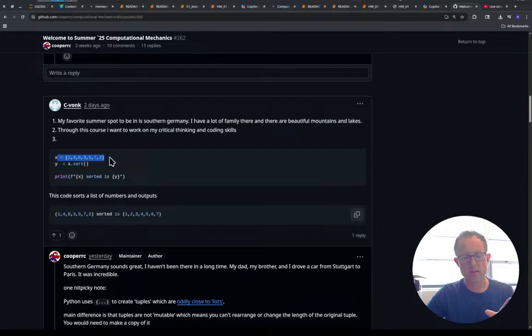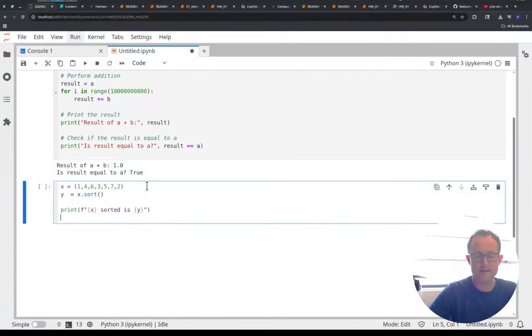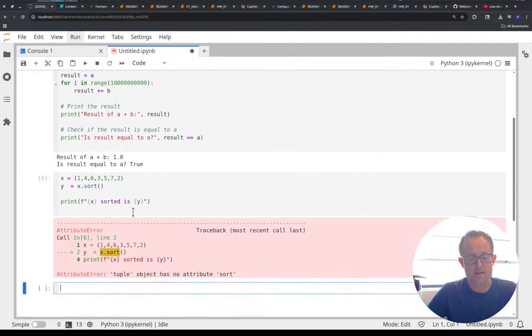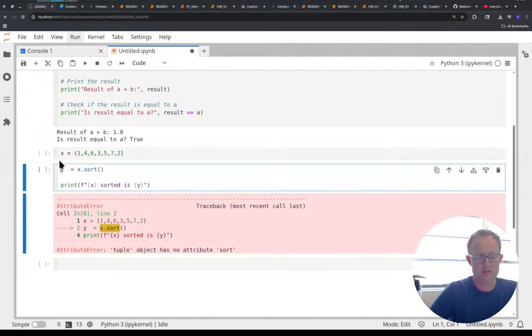So one thing I noticed was that these things were called a list. Let's take a look at this, because it's kind of a nitpicky thing. When you create it, technically it is a list of numbers, but let's make this.